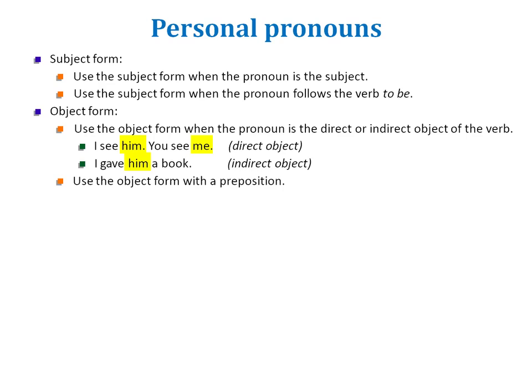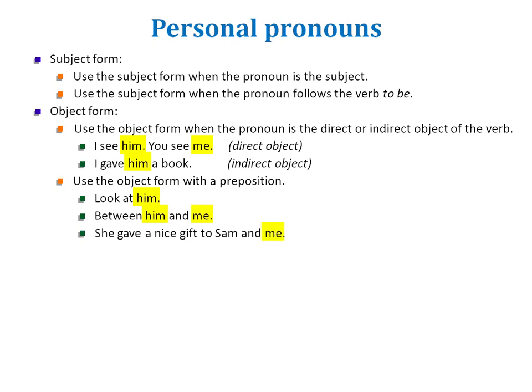Use the object form with a preposition. A preposition is a little word that accompanies a noun or a pronoun. Look at him. At is a preposition. At him. Between is a preposition. So we say look at him and not look at he. So we say between him and me. She gave a nice gift to Sam and me. To Sam and to me is implied. Sometimes the preposition is not repeated.